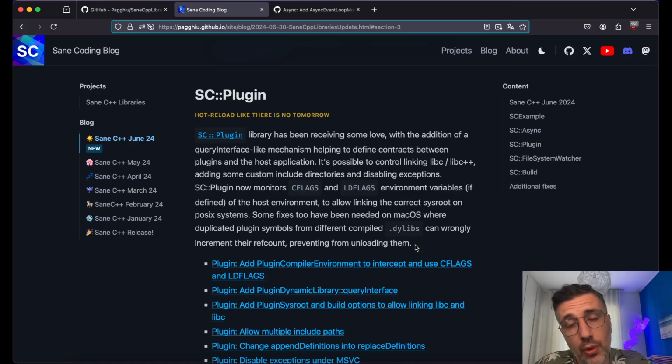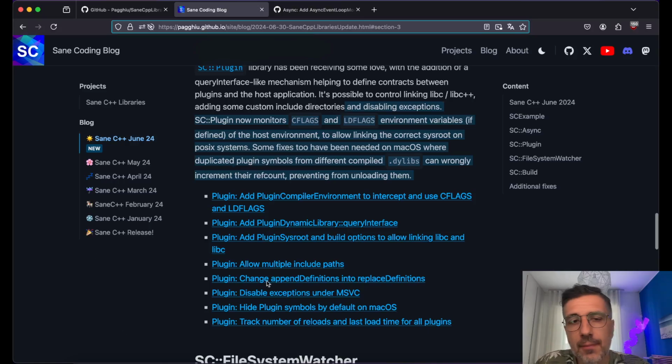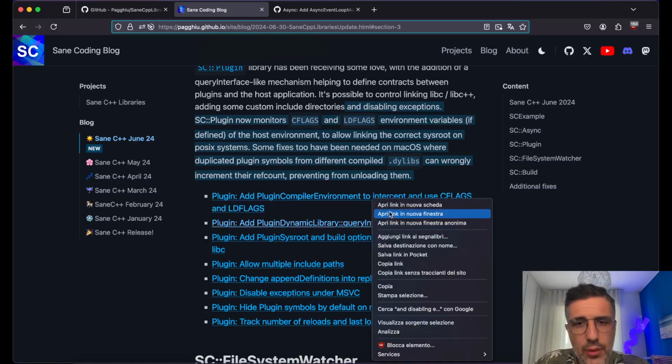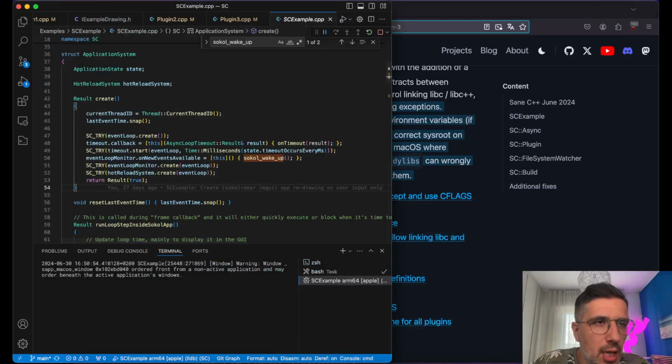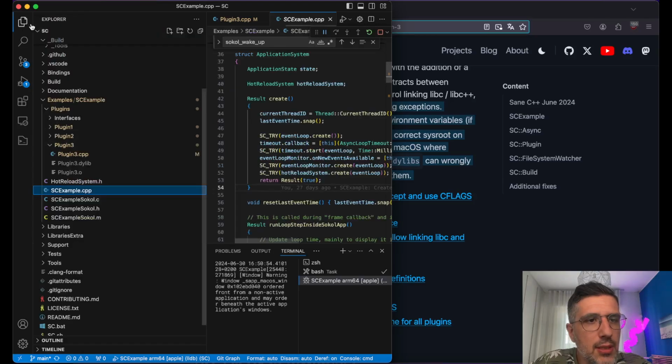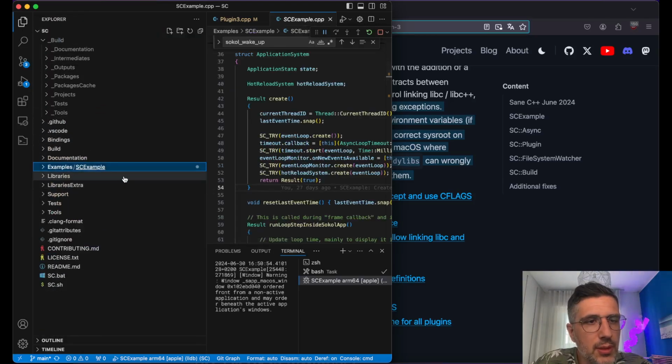So you are literally deploying CPP files and they're getting built at runtime, which currently means you need to have a C++ compiler and a toolchain installed. We will be able to lift this limitation in the future, I think. But for now, that's what it is. Some improvements, I would say, mainly the ability to intercept the C flags and LD flags. There is this query interface, which is pretty cool. Maybe we should have a look. Actually, it's not anything crazy or difficult to do, but it's useful.